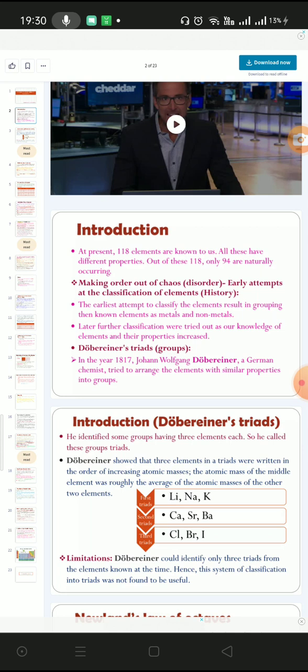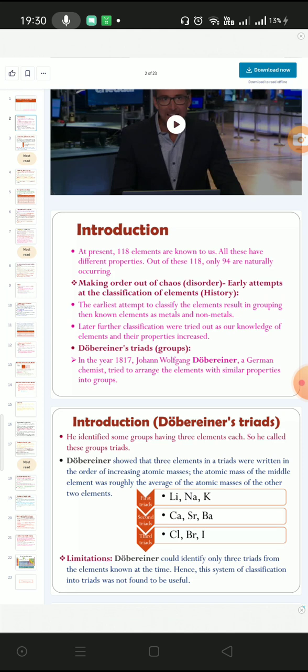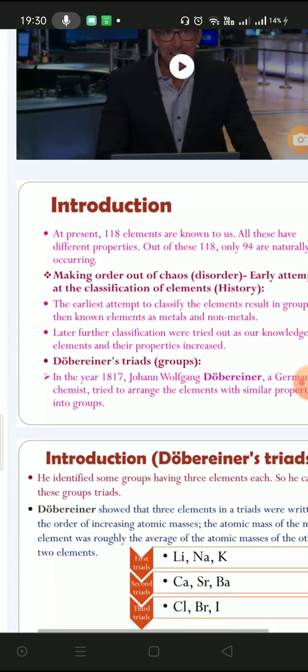We classify our things at home also. Your mothers also classify things at home. Why is it required? What is the requirement of this kind of classification? We classify things to make our life easy, for our comfort, so that whenever we require any kind of thing, we can take it from its place.